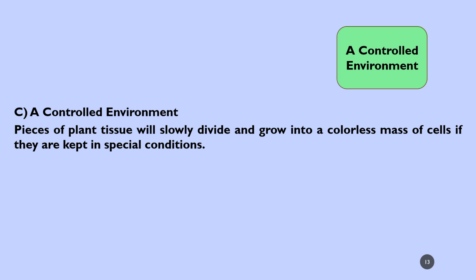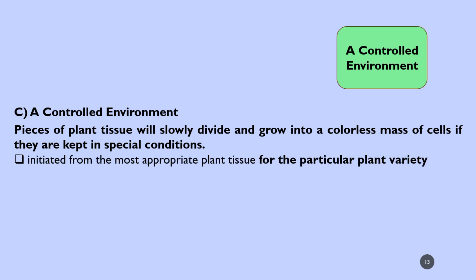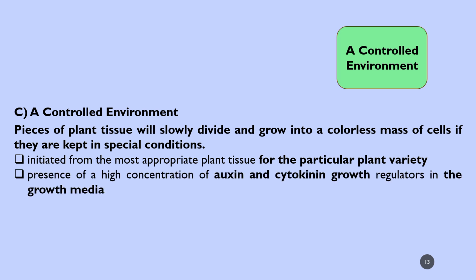In a controlled environment, a piece of plant or an explant will slowly divide and grow into a colorless mass of cells, or proliferatory growth, if kept in a special condition. Initiate from the most appropriate plant tissue for the particular plant variety.